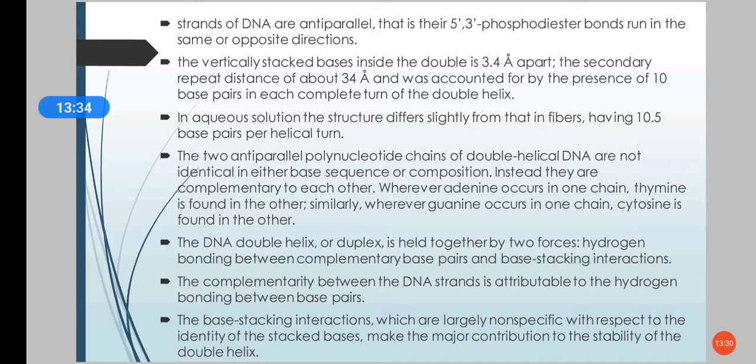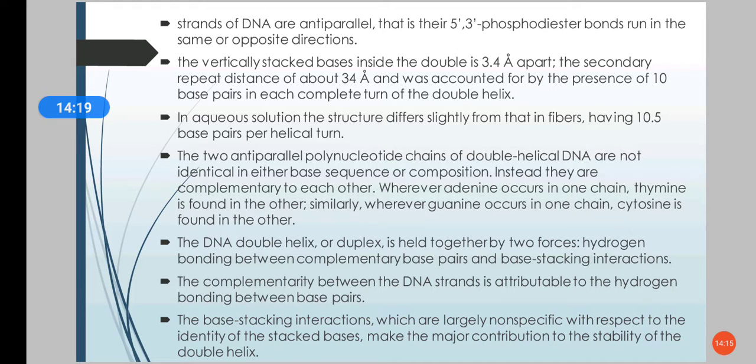The bases are stacked inside the double helix 3.4 angstrom apart, and the secondary repeat distance of about 34 angstrom was accounted for by the presence of 10 base pairs in each complete turn of the double helix. So in each complete turn there will be almost 10 base pairs.